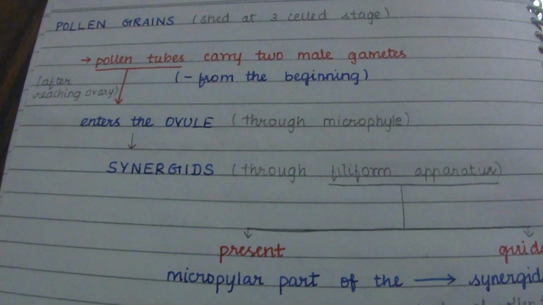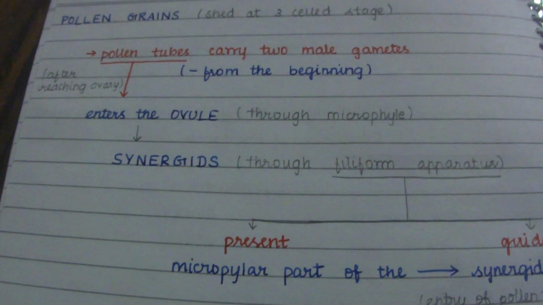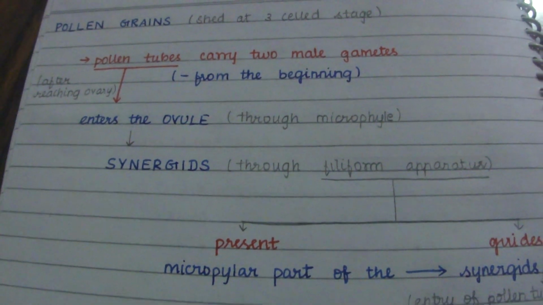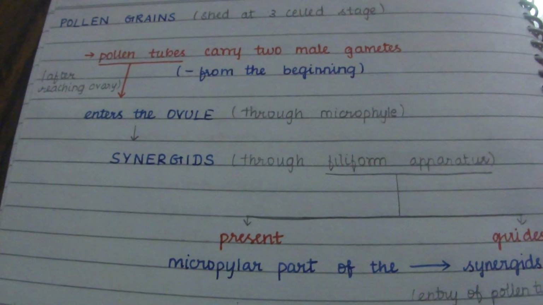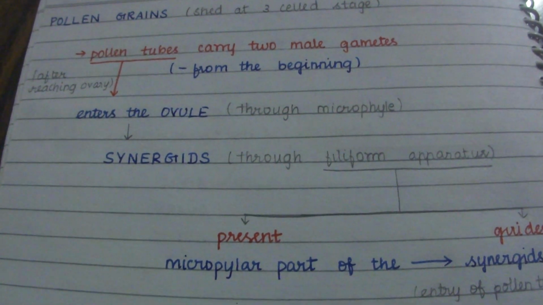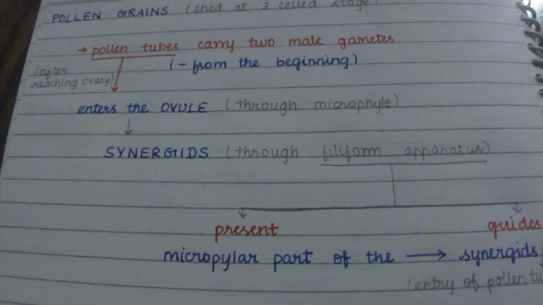Then it enters one of the synergids through the filiform apparatus.